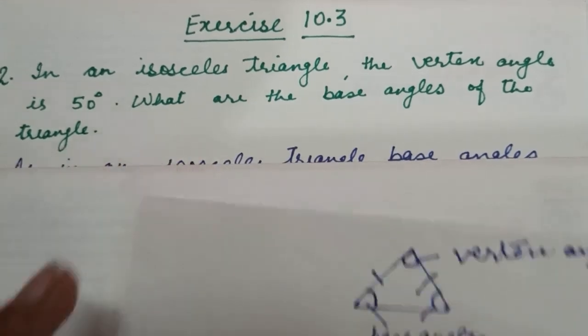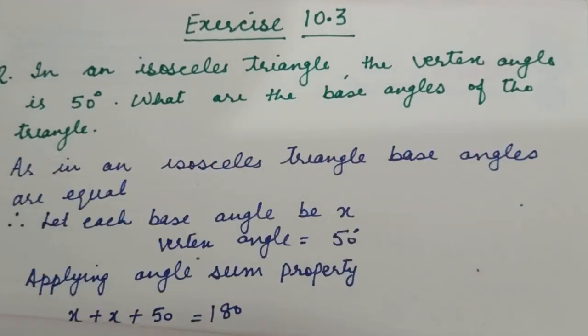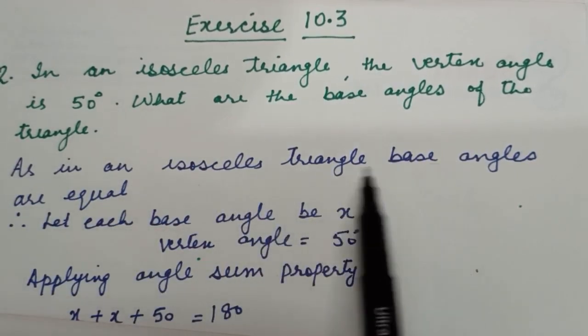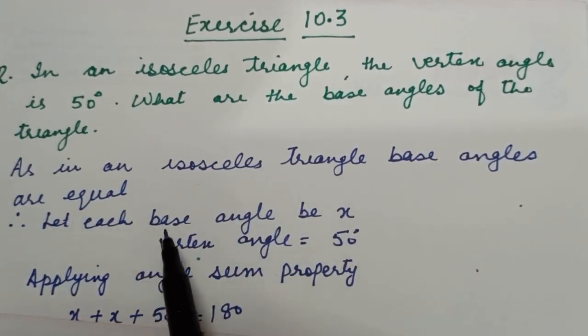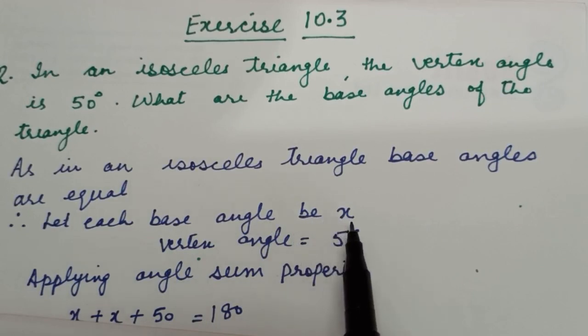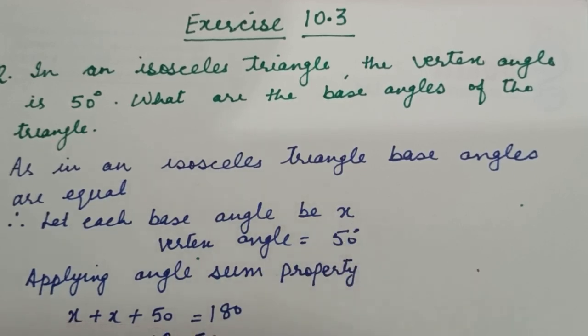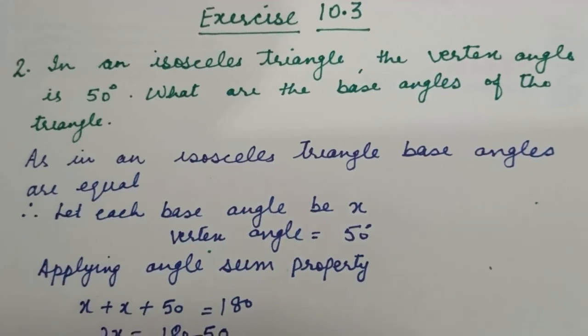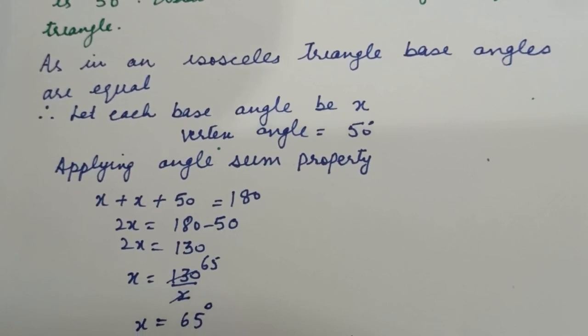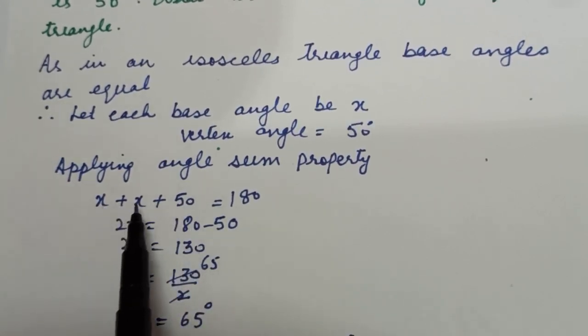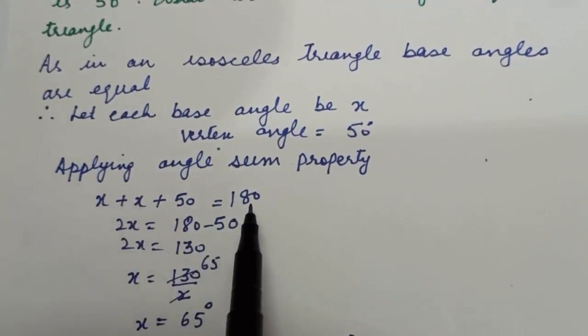Alright, so in this answer, here we will start. As in an isosceles triangle, base angles are equal, therefore let each base angle be x. If two base angles are x and x, then vertex angle is given 50 degree, and we know the angle sum property. What is angle sum property? It means the sum of three angles of the triangle is 180 degree. So when we apply this property, we get here x plus 50, two base angles and vertex angle, is equal to 180 degree.